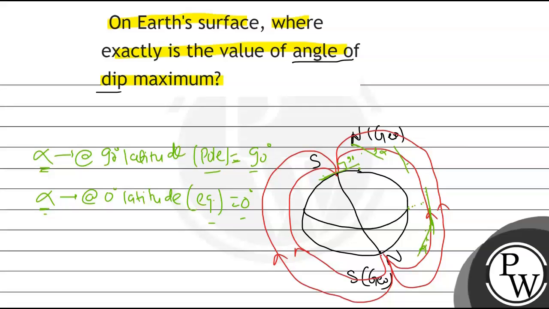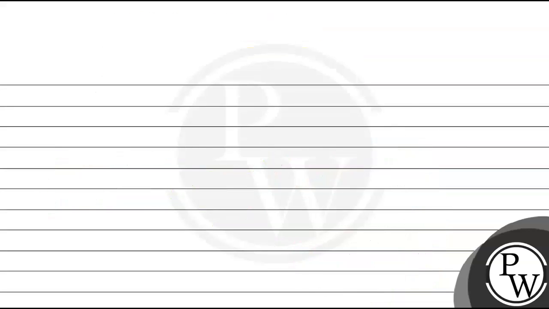So the alpha will again start increasing, and finally at the geographical South Pole, this will become 90 degrees. So we can write our final answer: angle of dip is maximum at the poles.